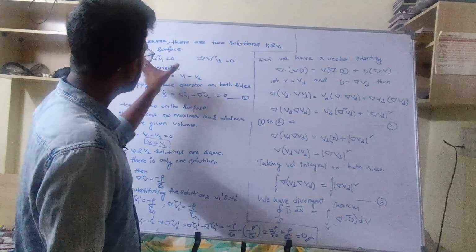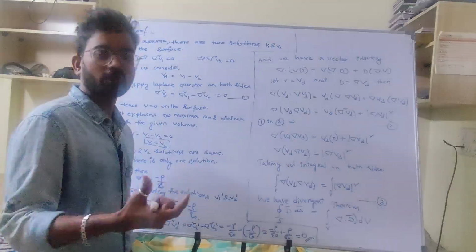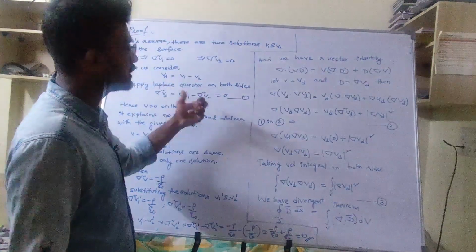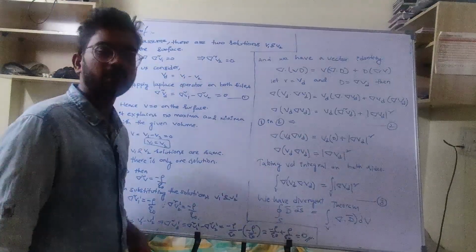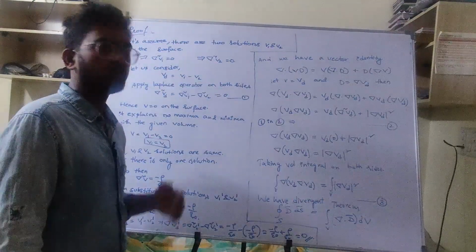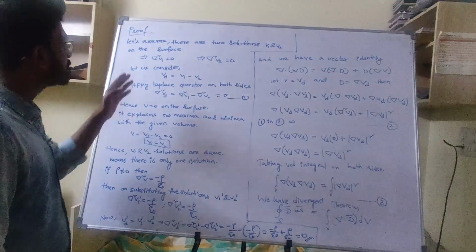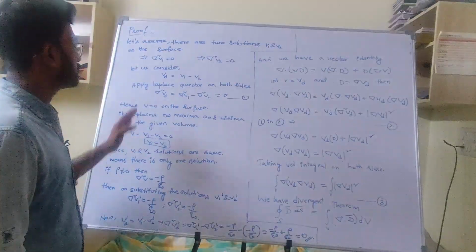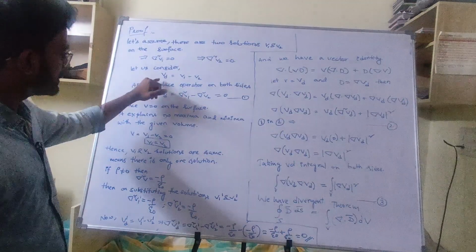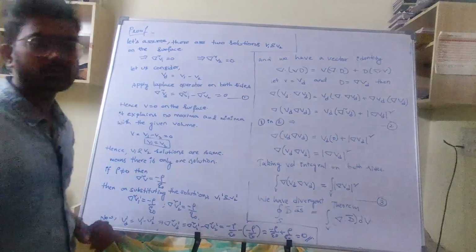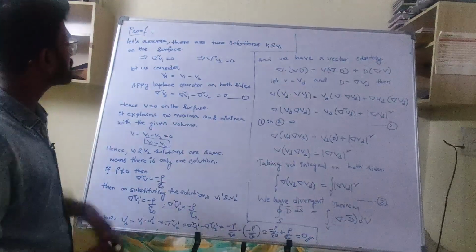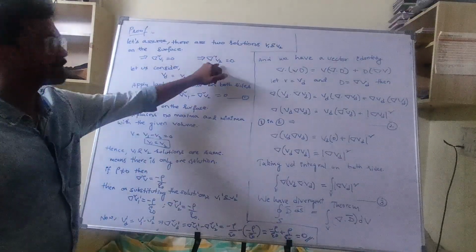Now I am considering a new potential known as Vd, which is the difference between the potentials V1 and V2. So Vd is equal to V1 minus V2. Now I apply the Laplace operator: del square Vd is equal to del square V1 minus del square V2. I got 0, because del square V1 is 0 and del square V2 is 0.